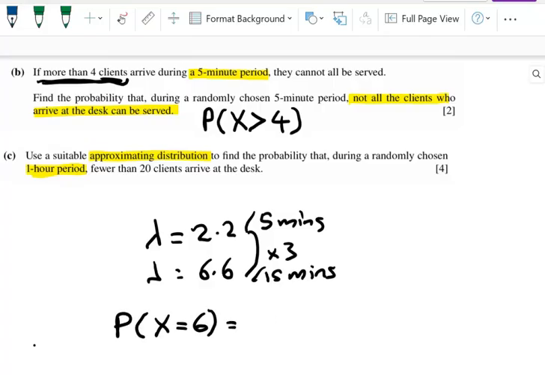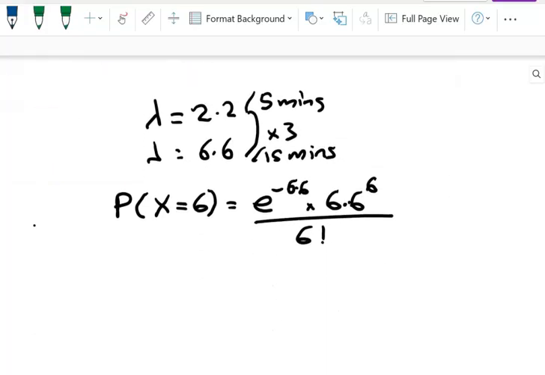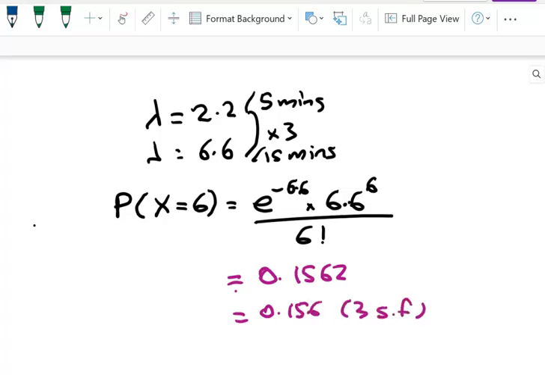So we apply our formula, e to the negative lambda times lambda to the power of 6 divided by 6 factorial. And when we chuck that into our calculator, we end up with 0.1562, which is 0.156 to 3 significant figures.